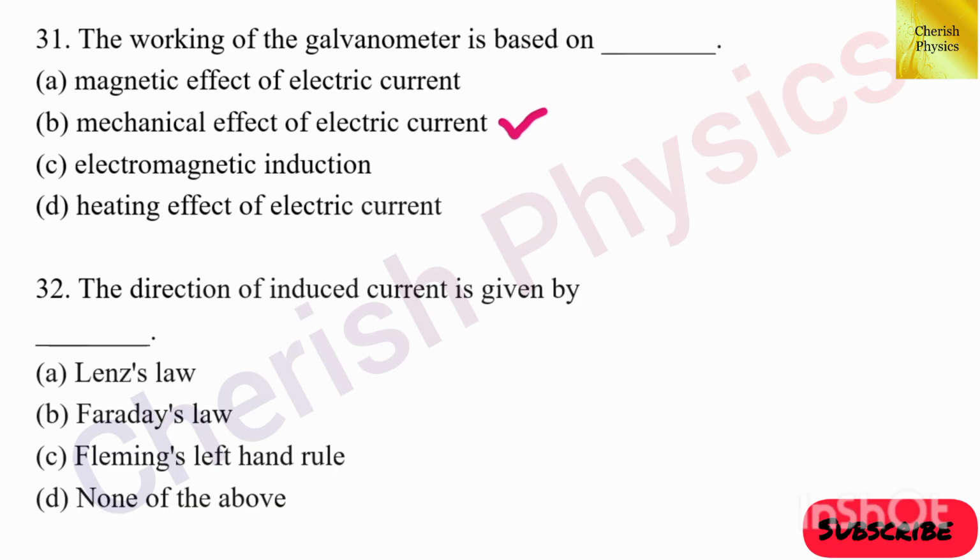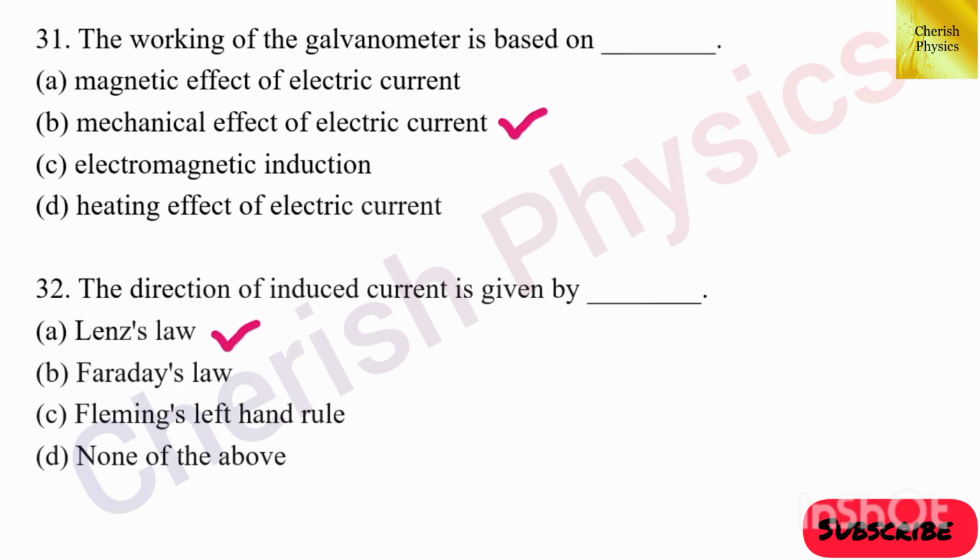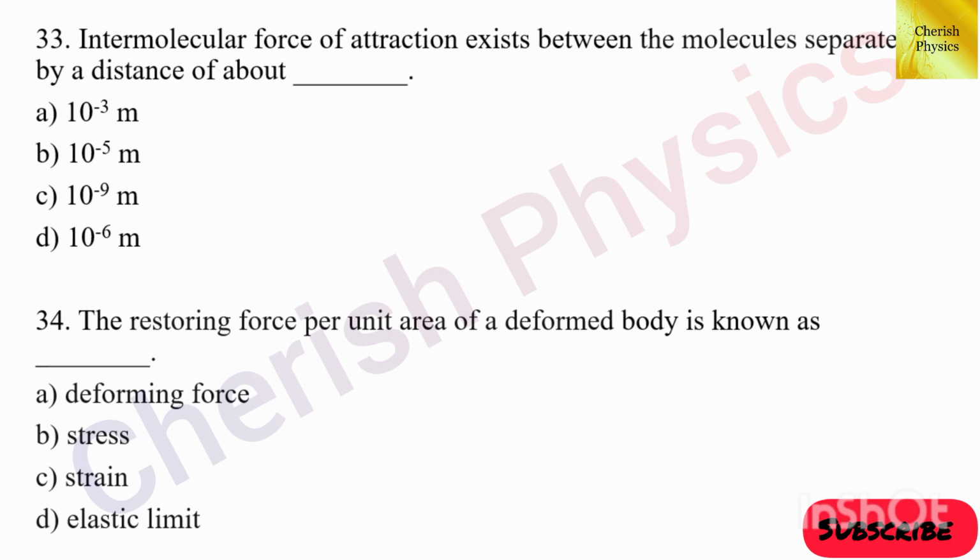32nd question. The direction of induced current is given by dash. The answer is option A, Lenz's law. 33rd question. Intermolecular force of attraction exists between the molecules separated by a distance of about dash. The answer is option C, 10 to the power minus 9 meter.